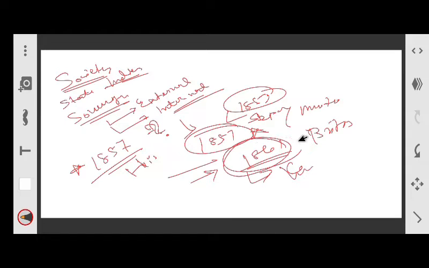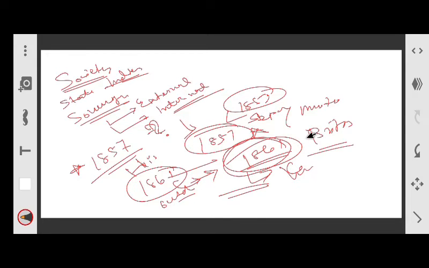This is a British product. This is still in force, and we still follow this outdated legislation, the Police Act 1861. But this is originally a British product. The British enacted it to control the Indian people, and it was enacted after the revolt of 1857.